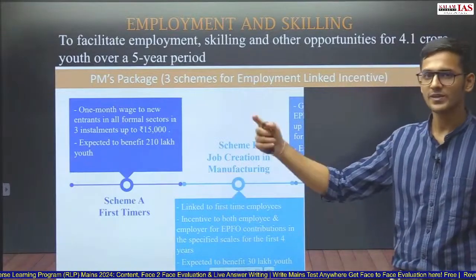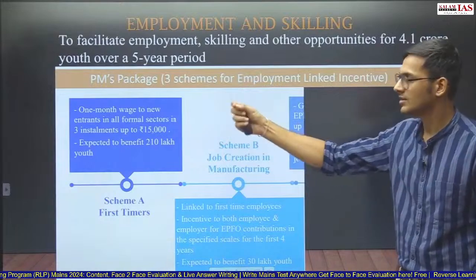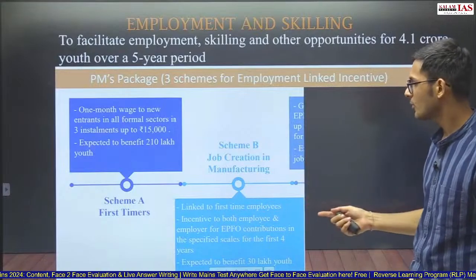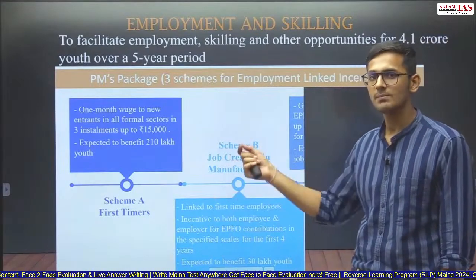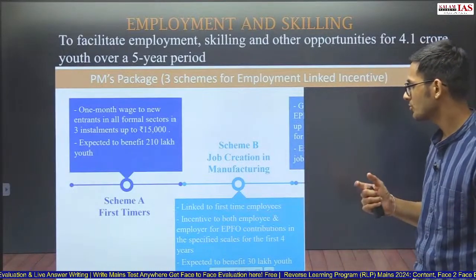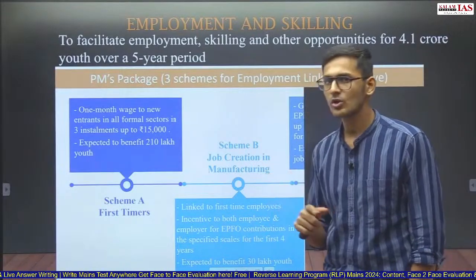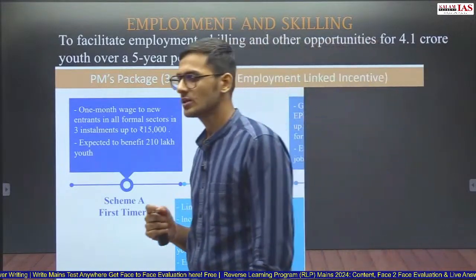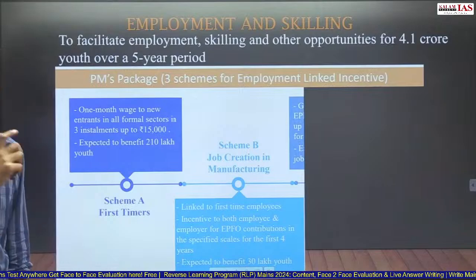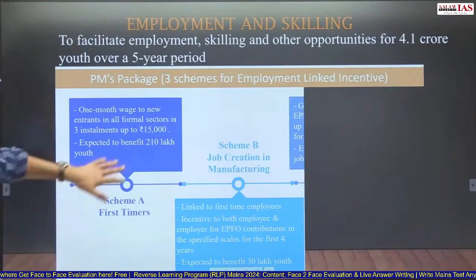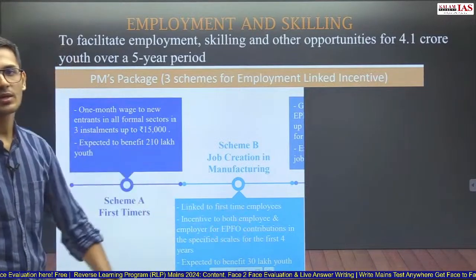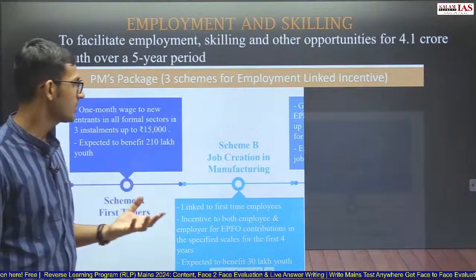Second is job creation in manufacturing. The first was for the first timers, where the government is going to provide certain benefits of 15,000. Second is job creation in manufacturing linked to first time employees. If first time employees are employed in the manufacturing sector, then incentives go to both employees and employers for EPFO contribution for the first 4 years. The government is going to provide incentive for EPFO contribution for the first 4 years, and this is expected to benefit 30 lakh youth. The earlier one was expected to benefit 2.1 crore youth. This is expected to benefit 30 lakh youth who are getting jobs in the manufacturing sector for the first time.